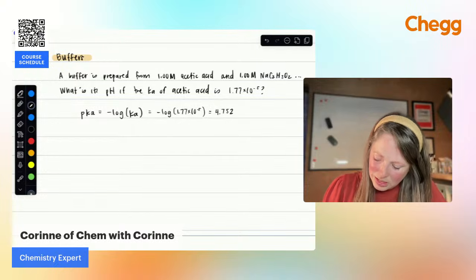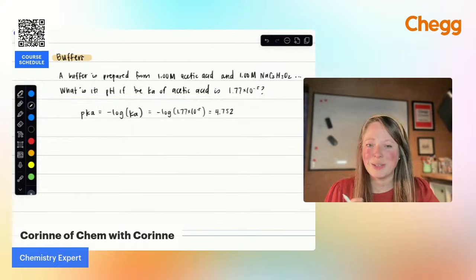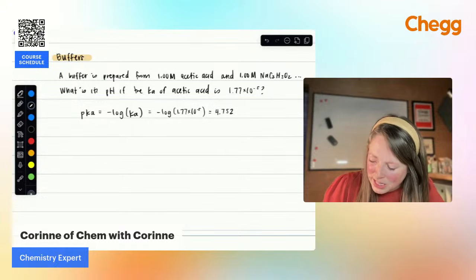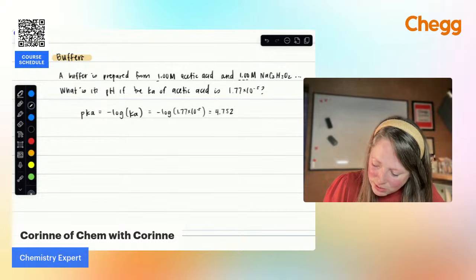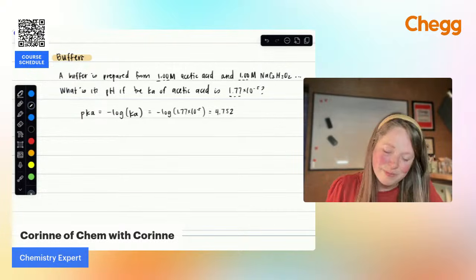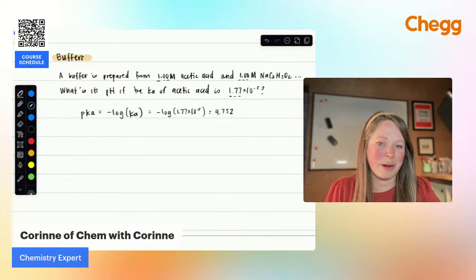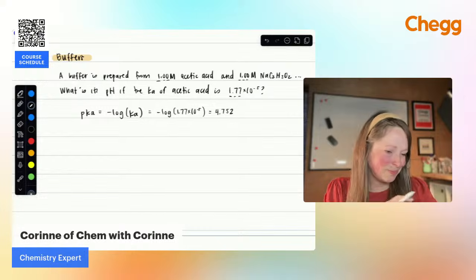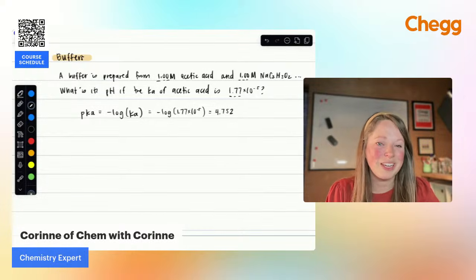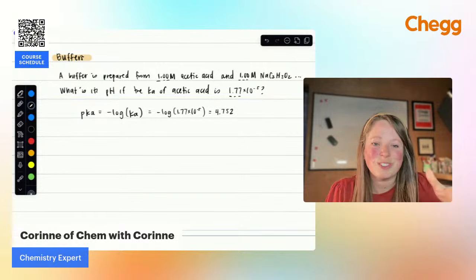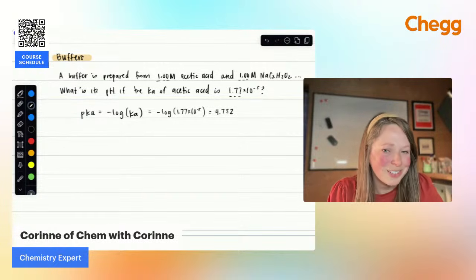4.752 as my pKa. All right, and something I have not been talking about is sig figs. I apologize. With sig figs, you're always going to base the number of sig figs on your least precise number given in the problem. In this case, I have 3 sig figs for each of these values, so my final answer should also have 3. It's okay to carry more than 3 sig figs as you're doing a problem. I always tell my students, write down however many decimals you want from your calculator, and then go back in and round for sig figs. General rule of thumb, 3 sig figs is a safe bet.